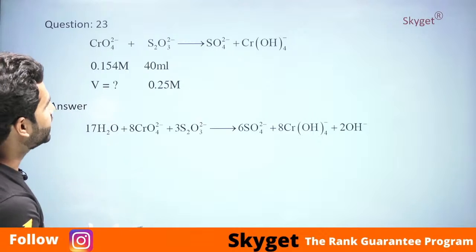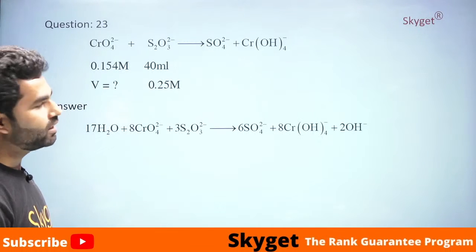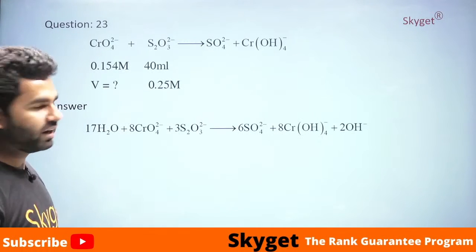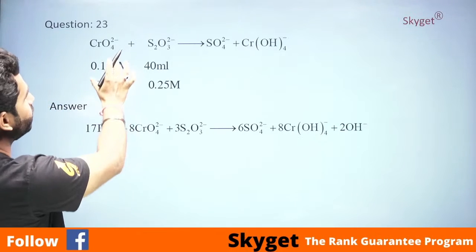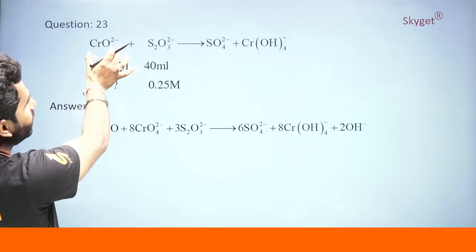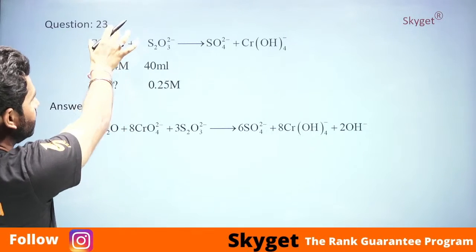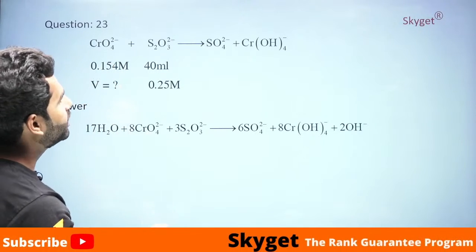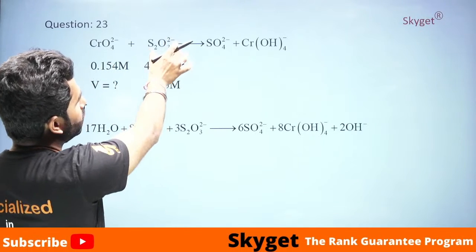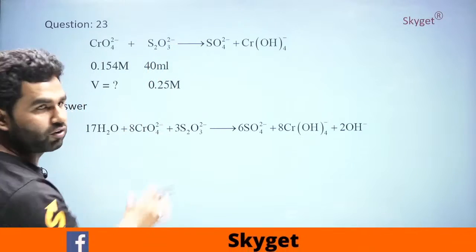Once you balance the redox reaction, after that you need to apply the mole-mole analysis. The mole-mole analysis says that the number of moles of CrO4 divided by its stoichiometric coefficient will be equal to the number of moles of S2O3 divided by its stoichiometric coefficient.